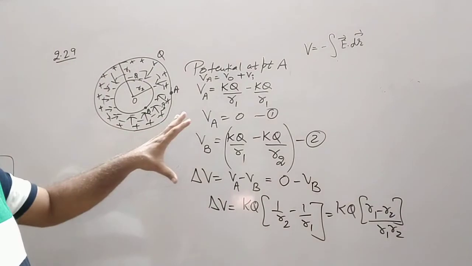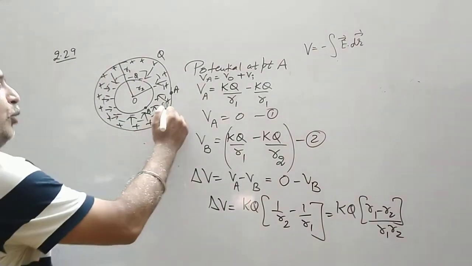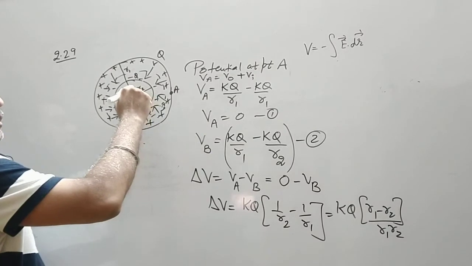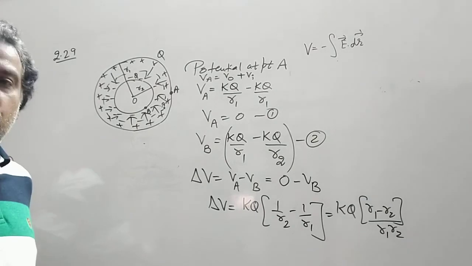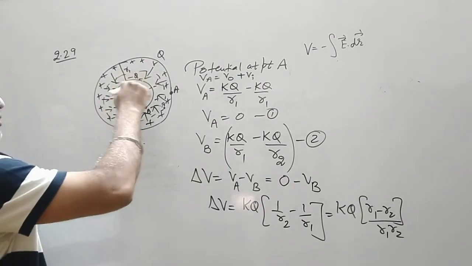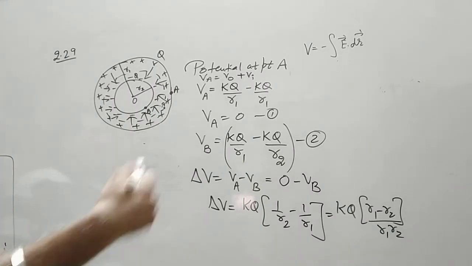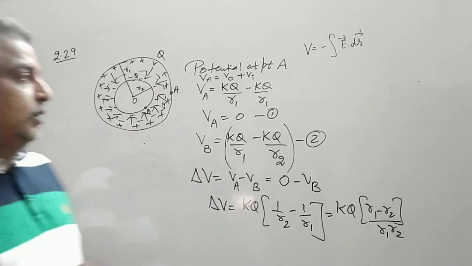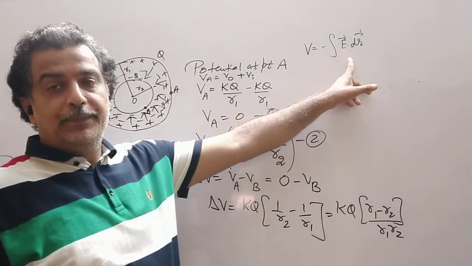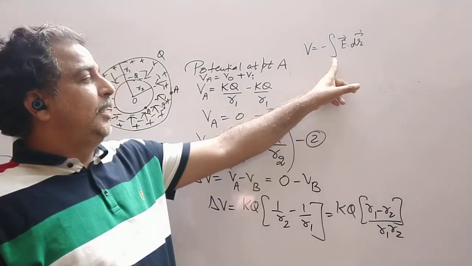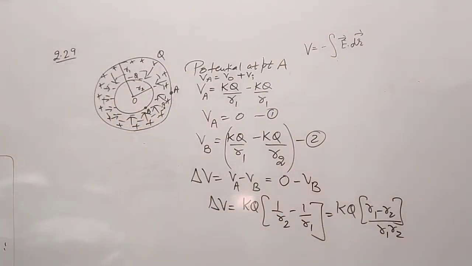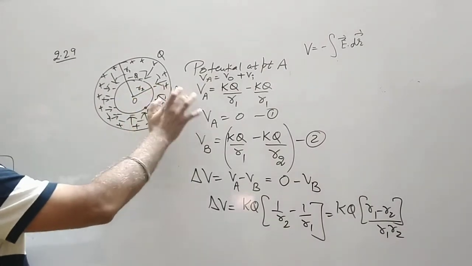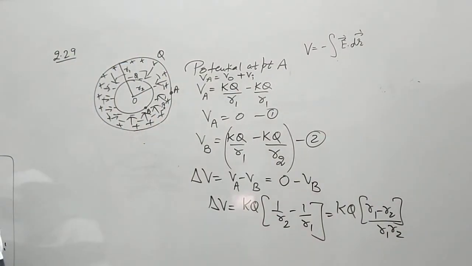So if I want to find out the electric field intensity, it is simple. Take a point P, draw a Gaussian surface, and the electric field intensity at point P can be written as KQ upon R square. So this is, let us assume, a Gaussian surface. So this is the charge enclosed. So the magnitude will be KQ upon R square. So here you write KQ upon R square and put an integration R1 to R2. Do that integration, you will come to this formula. So this is how you find out the potential difference between the two spheres. So it is a system of two spheres, or you say it is a spherical capacitor.